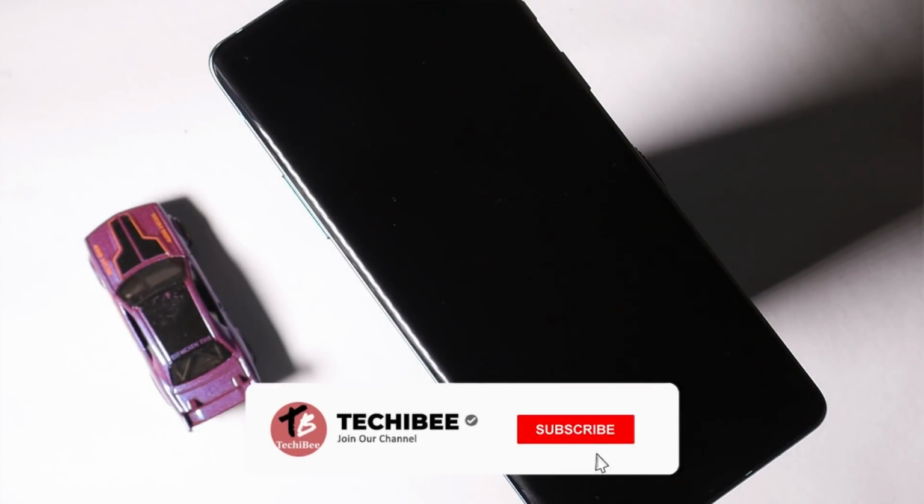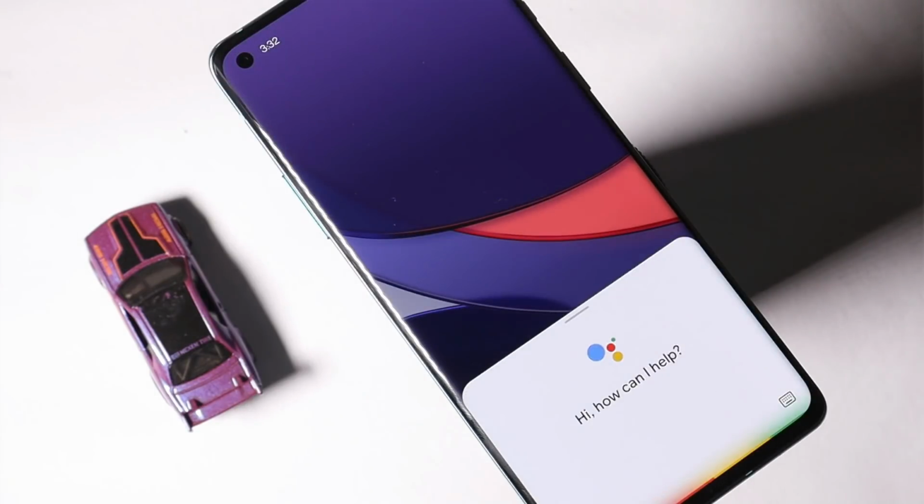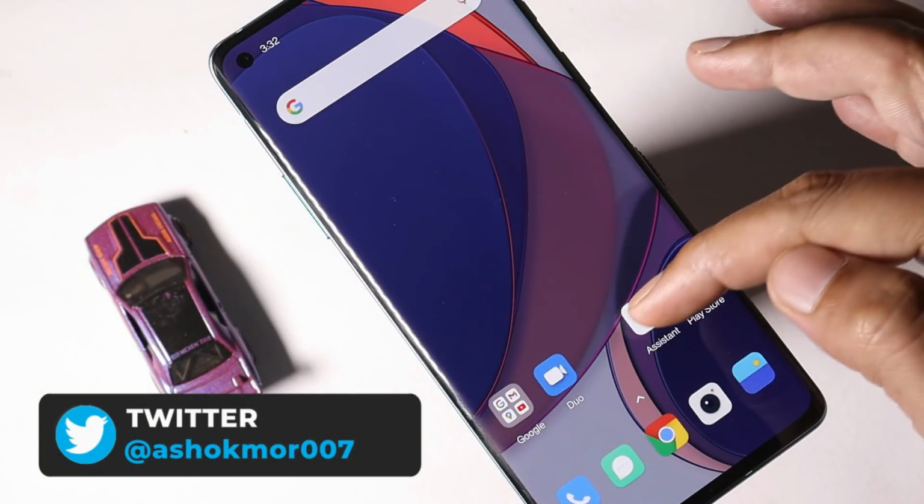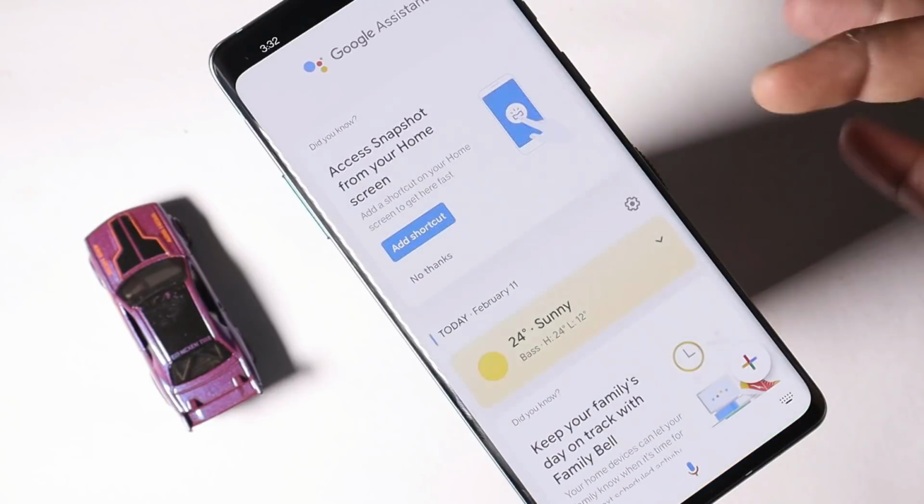Then there was also a comment regarding Assistant not working on the lock screen, but that's not an issue on my device. Assistant works great even if my device is locked, and here you can see that. Okay Google. And that's working fine on my device. And if it's not working on your device, then open the Assistant app and complete the setup.